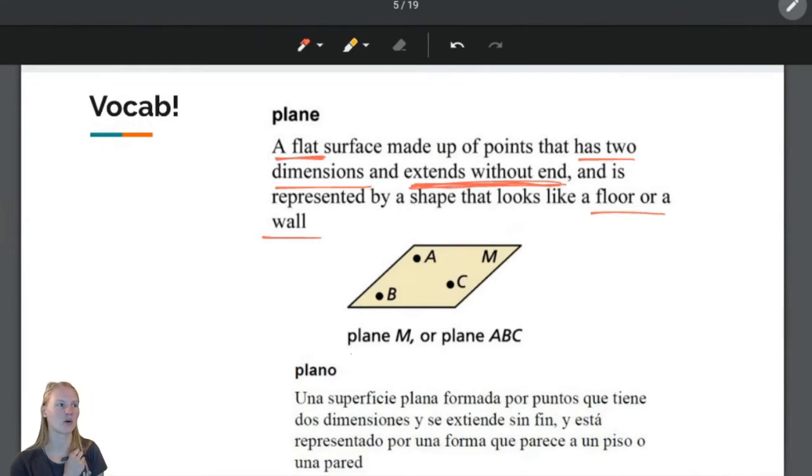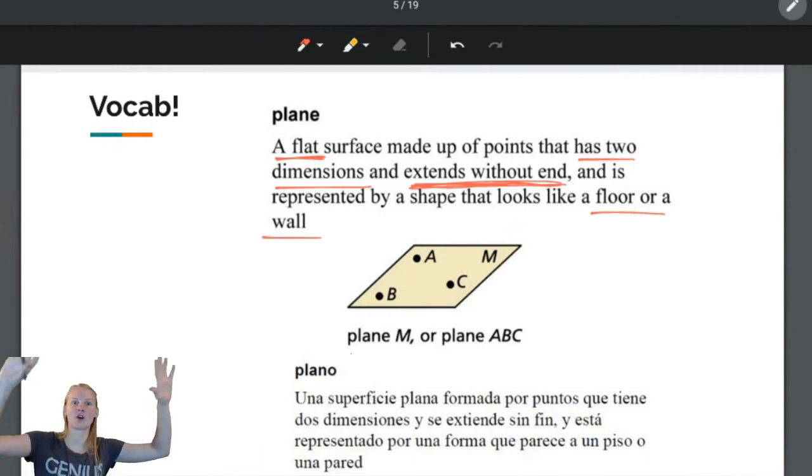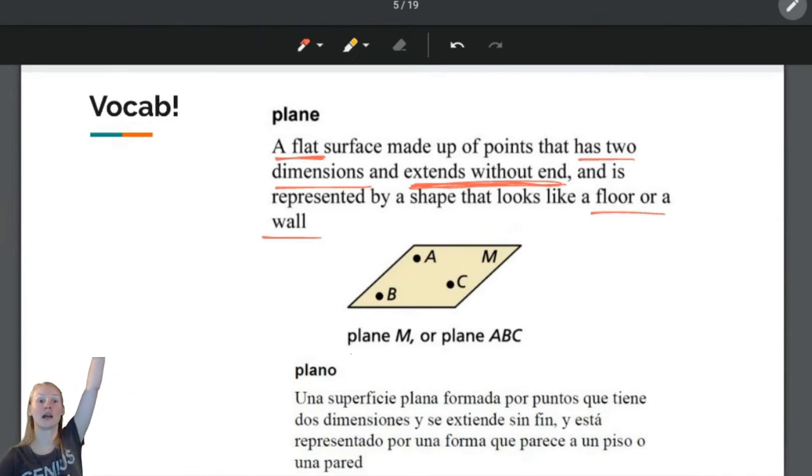So think about how if the wall of your apartment or the wall of your house went forever and ever, went all the way up to the sky, all the way that way, all the way that way, it went down into the earth forever, then you would have a plane.